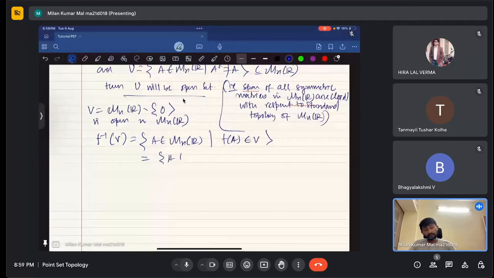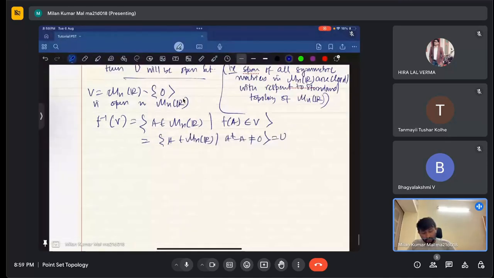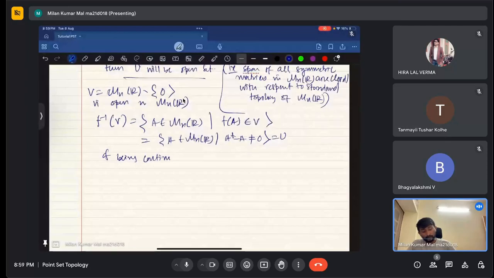So that is equal to U. And f being continuous, f inverse of V is open in M_n(R).